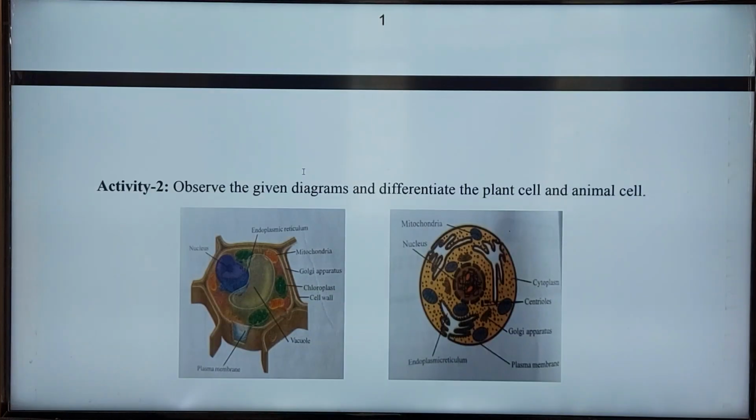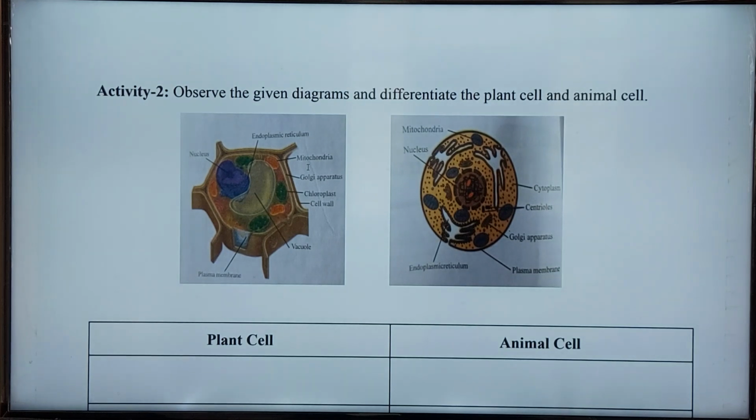Okay, dear students, now the second activity. Here two diagrams are given. One is a plant cell and another is an animal cell. From these diagrams we can identify how the cells are constructed and what cell organelles are present in both cells. From these diagrams we can differentiate the plant cell and animal cell. So let us see what the cell organelles are in both cells.